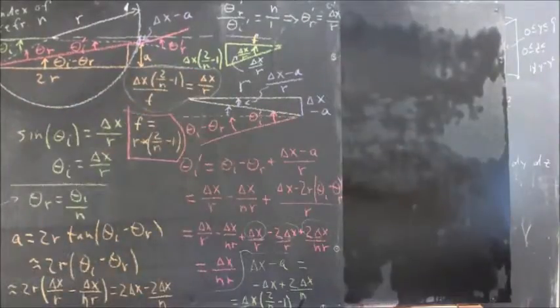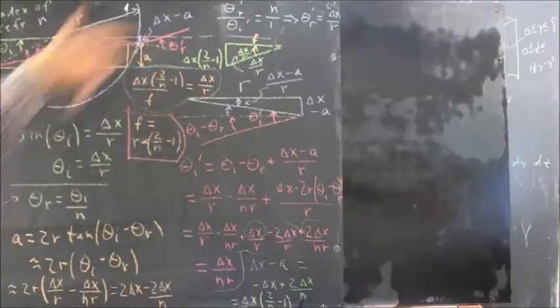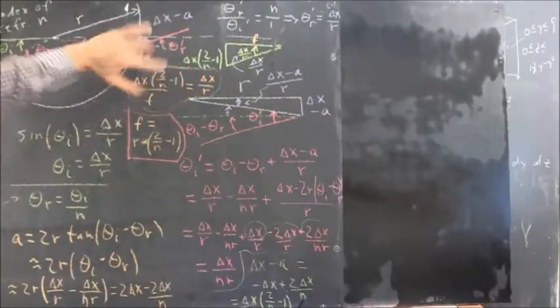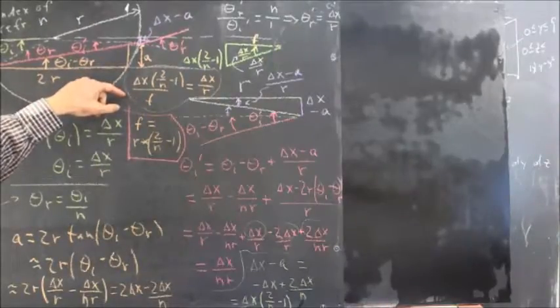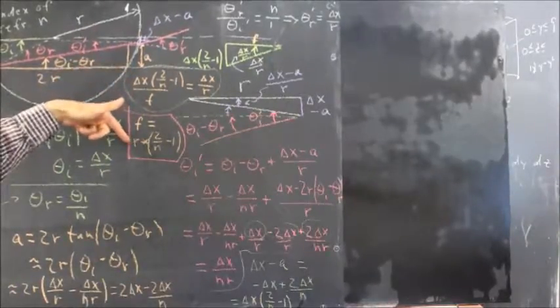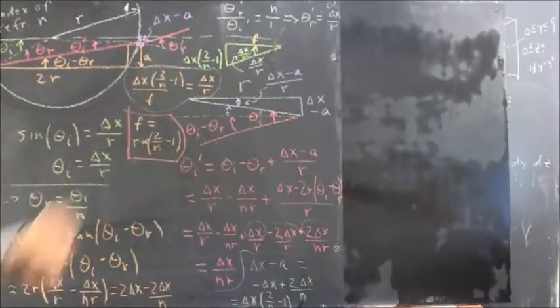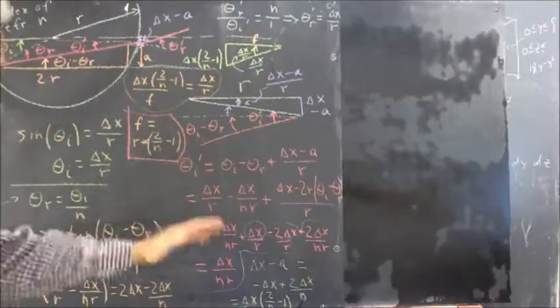So we have delta x over r here, and we simply solve that. We bring f over here, invert the delta x over r, and multiply. The delta x divides out. The r goes into the numerator. We have r times 2 over n minus 1. Very simple expression after all this.